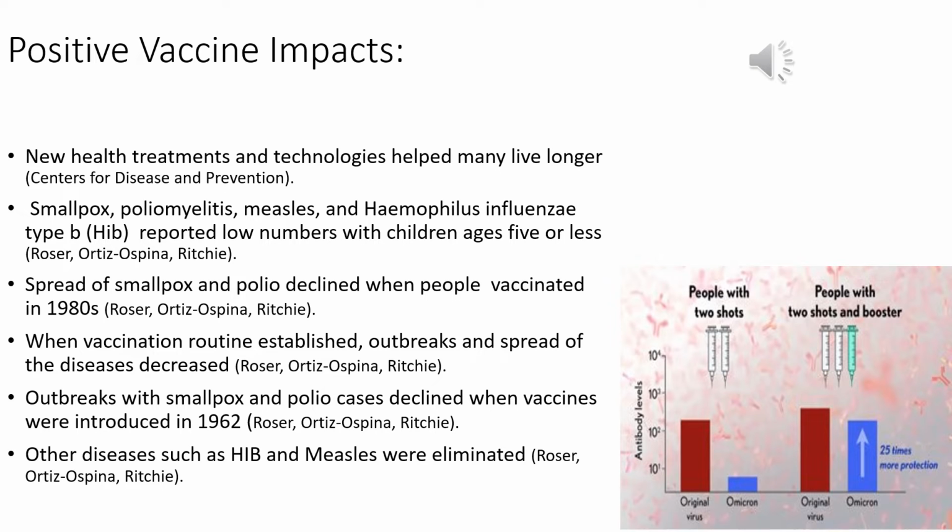These vaccinations have reduced the cases and spread of infectious diseases over the past 100 years. Life expectancy has improved over the years thanks to new health treatments and technologies. The common viruses such as smallpox, polio, and measles have decreased and been reported in low numbers in children ages 5 or less, according to Roser, Ortiz-Ospina, and Ritchie. The spread of smallpox and polio has declined since children have been vaccinated against these diseases in the 1980s. When a vaccination routine was established, the outbreaks and spread of the diseases listed previously became less common.